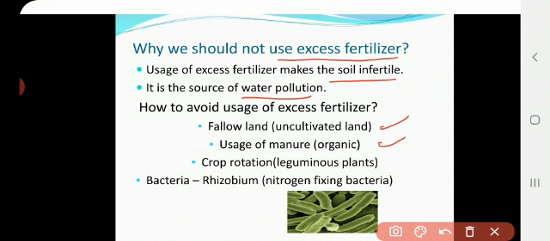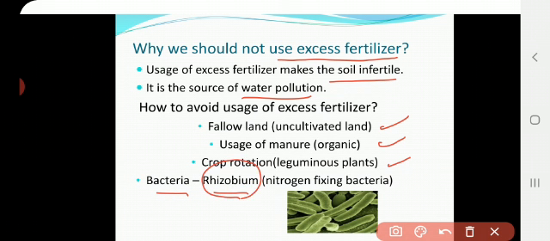The next process is crop rotation. If one crop is cultivated, the next crop will be leguminous plants, that is, gram plants. We learned in our lower classes about the bacteria rhizobium, which is present in the roots of leguminous plants. The role of rhizobium is to take atmospheric nitrogen and convert it into a usable form for the plant. This fixes the nitrogen in the soil, and this helps enrich the soil with nutrients.